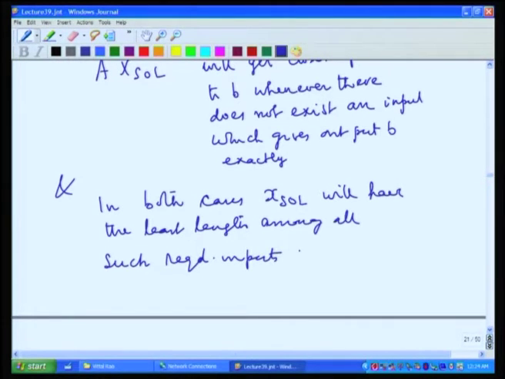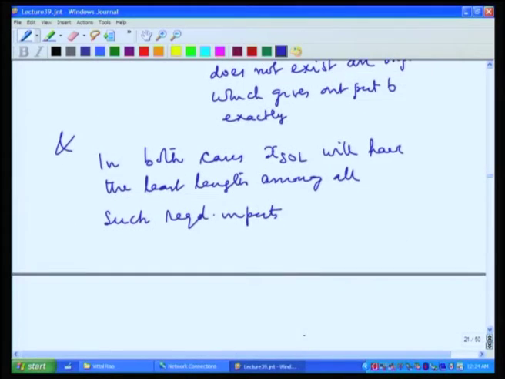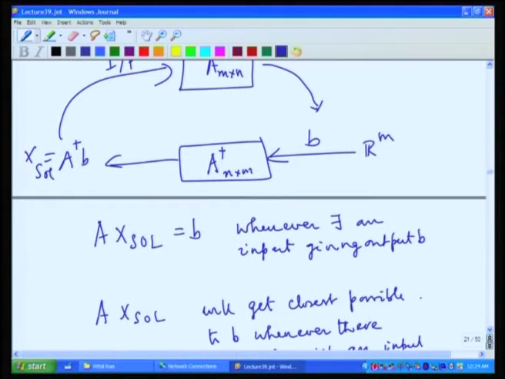So, it is like a control. I want to control the output B by controlling the input. I want to control the system in such a way that I get the output B. I would say that you can control by putting the input x sol, and that is the best you can do. What do we mean by that?